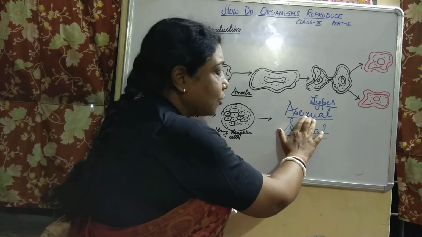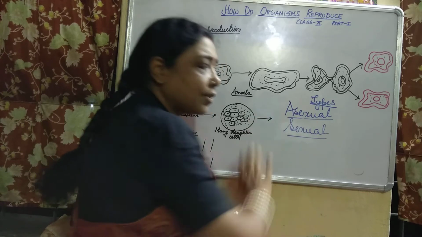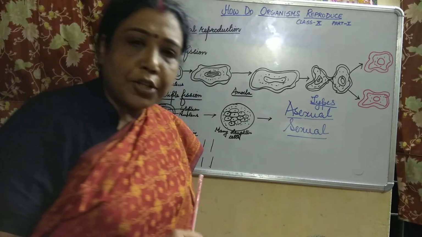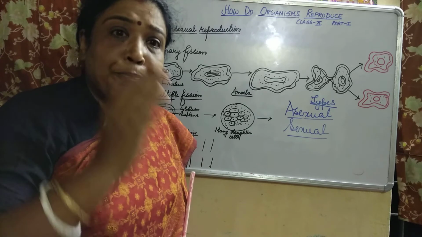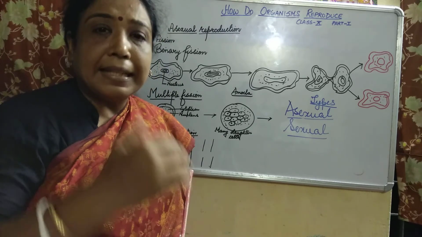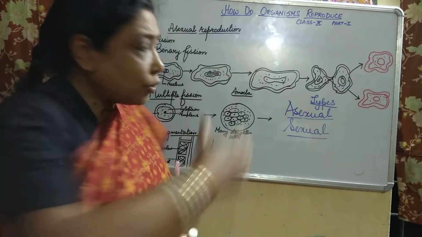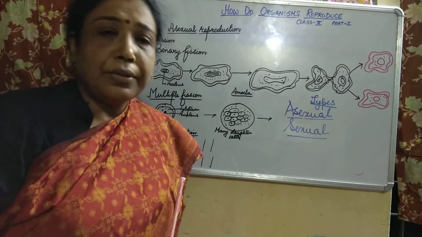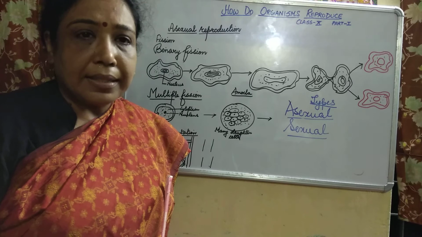There is no formation of sex cells or gametes in asexual reproduction, but in sexual reproduction there is the formation of gametes and the fusion of gametes. So this was a brief recapitulation of what you have studied in your lower class.